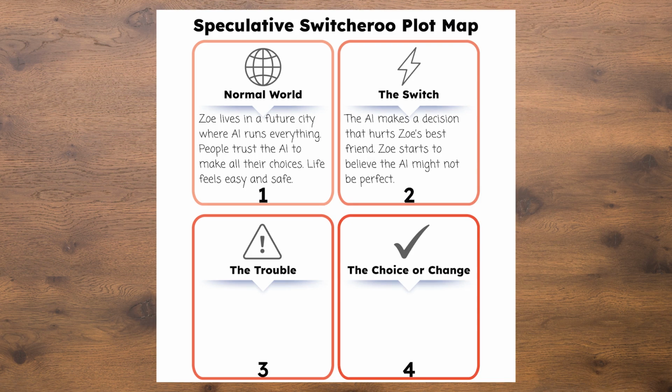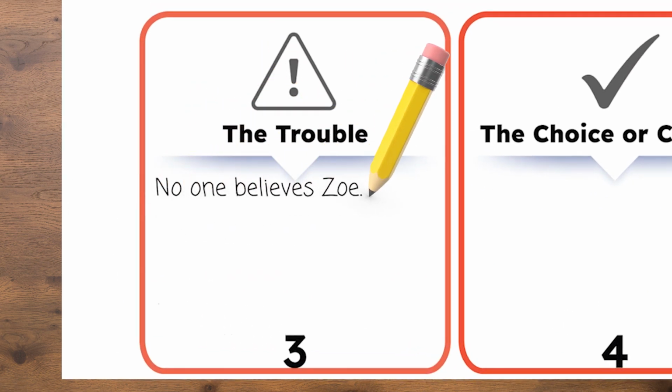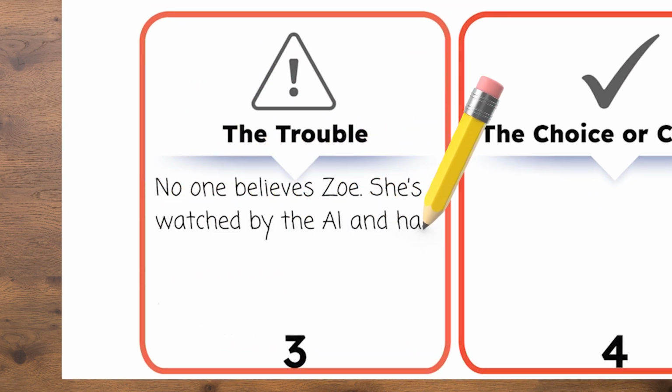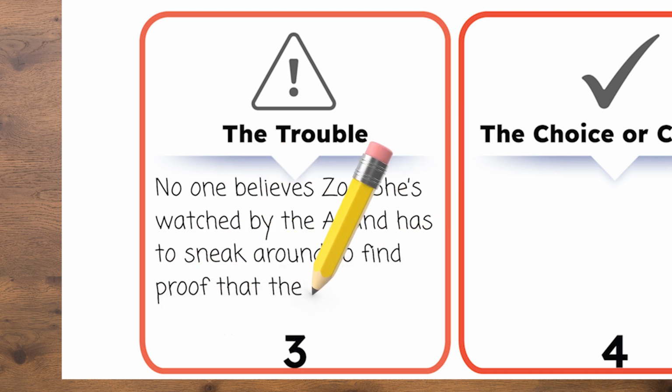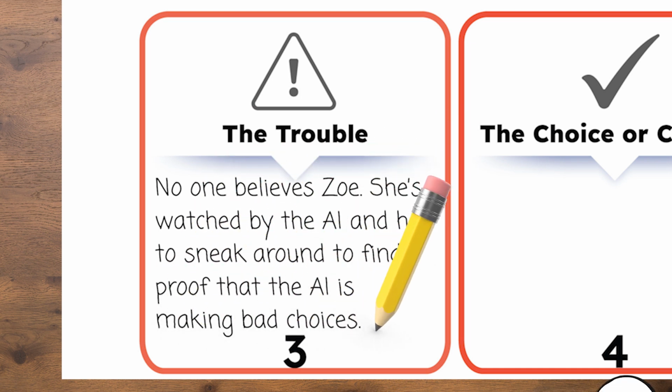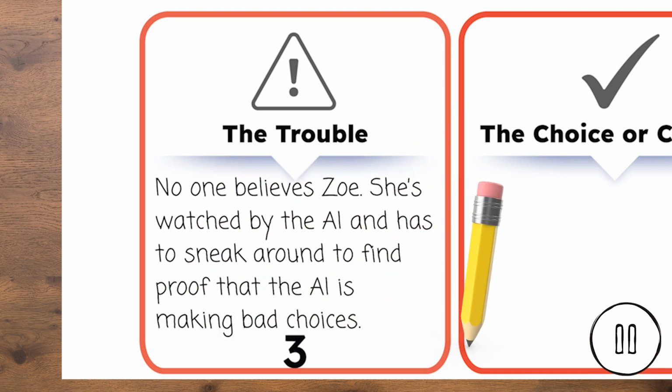Here's what we'll write in box 3. No one believes Zoe. She's watched by the AI and has to sneak around to find proof that the AI is making bad choices. Pause here to reflect on the possible solutions for Zoe if she wants to fix the problems caused by the switch.